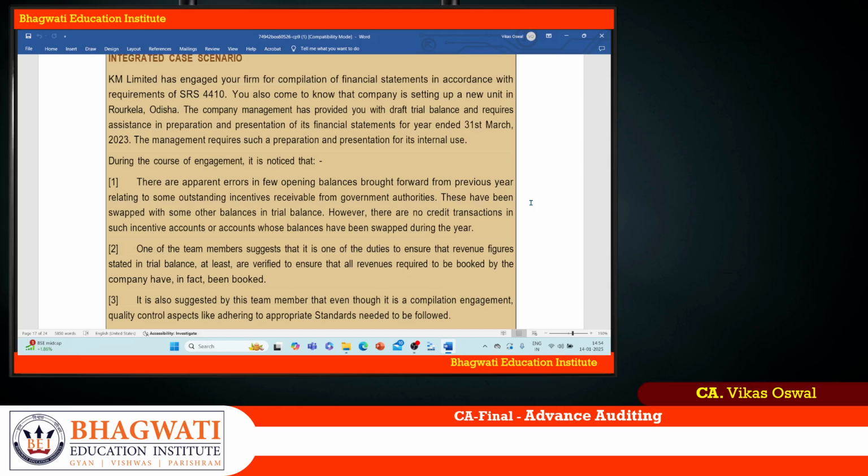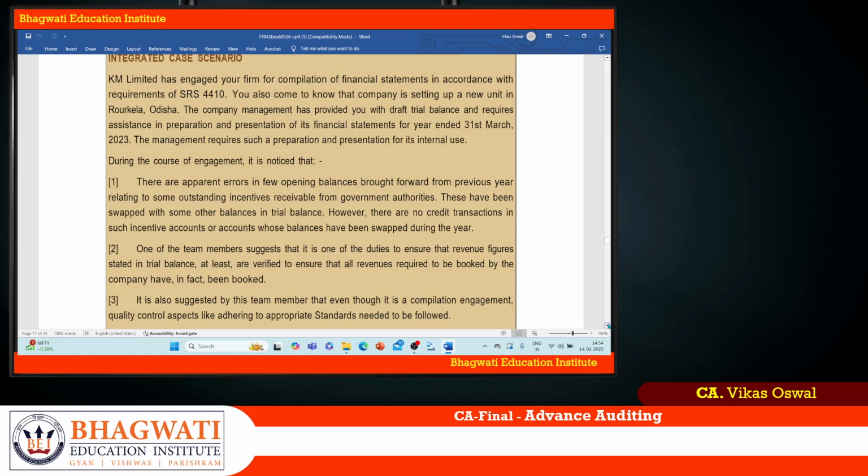During the course of engagement, it was noticed that there are apparent errors in the few opening balances brought forward from the previous year relating to some outstanding incentives receivable from the government authorities. So they have to receive incentives from the government authorities, it is receivable, but there are certain errors in the opening balances. These have been swapped with some other balances in the trial balance. However, there are no credit transactions in such incentive accounts whose balances have been swapped during the year.